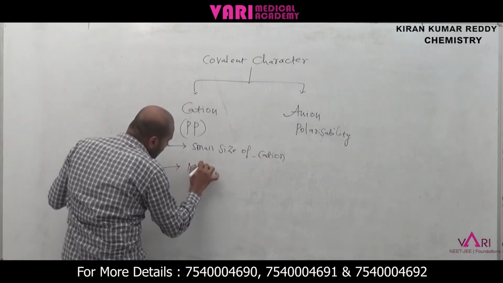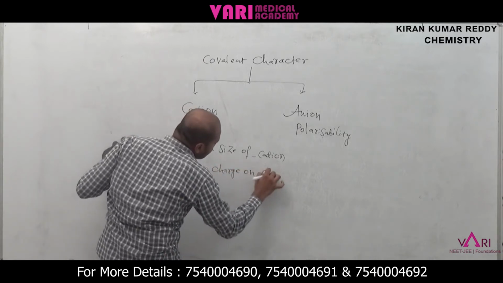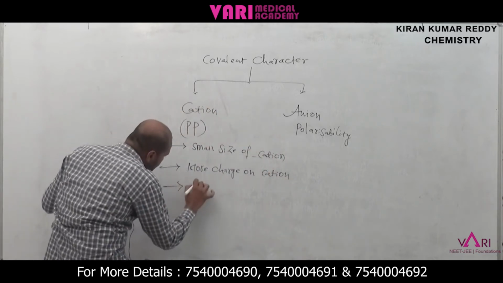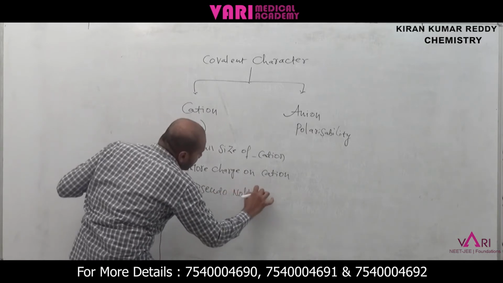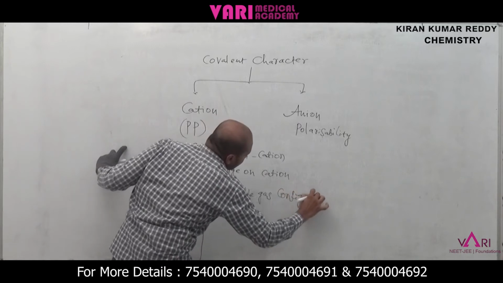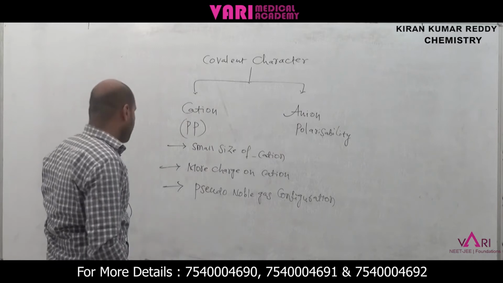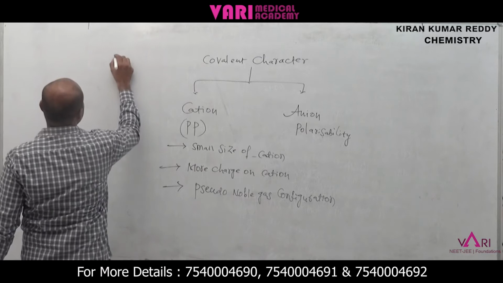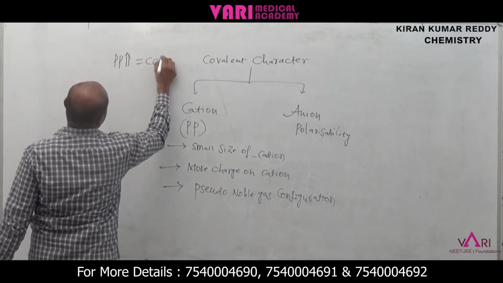Next one is more charge on cation, more polarizing power. Next one is the pseudo noble gas configuration: such cations have more polarizing power, more covalent character. Polarizing power increases, covalent character increases.